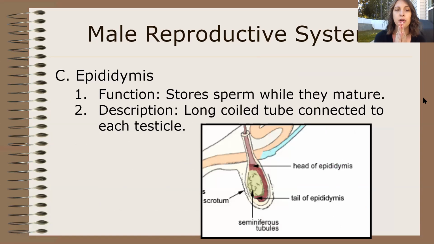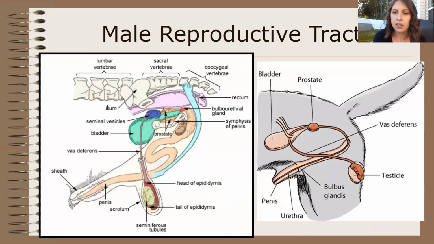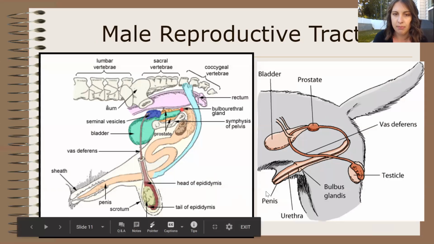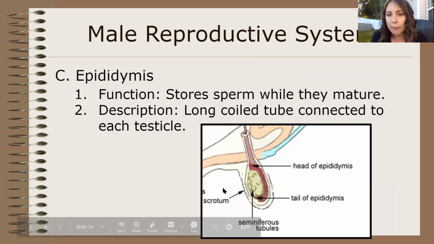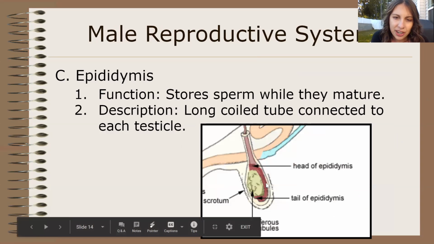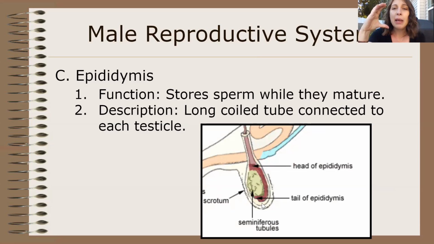Then the epididymis. We're starting on this end, and we're going to work our way through the reproductive system, following the path that the sperm follows on its way out. The epididymis is right here, this little C shape. It sits right on the side of the testicle. The epididymis's job is to hold the sperm until the sperm are mature.